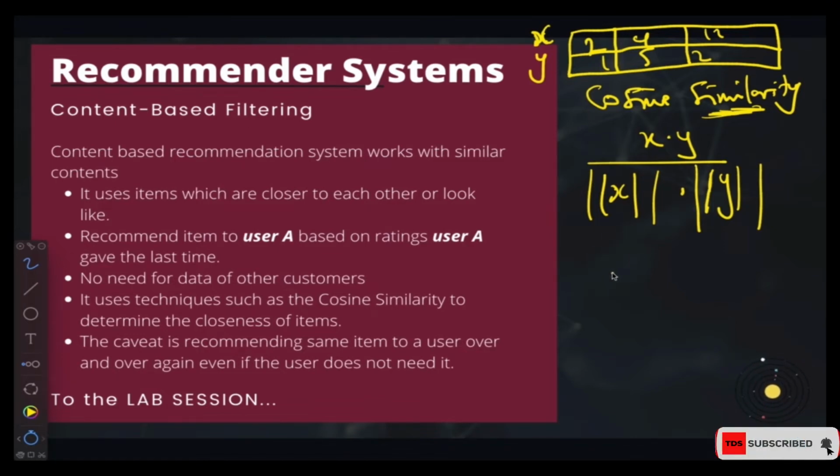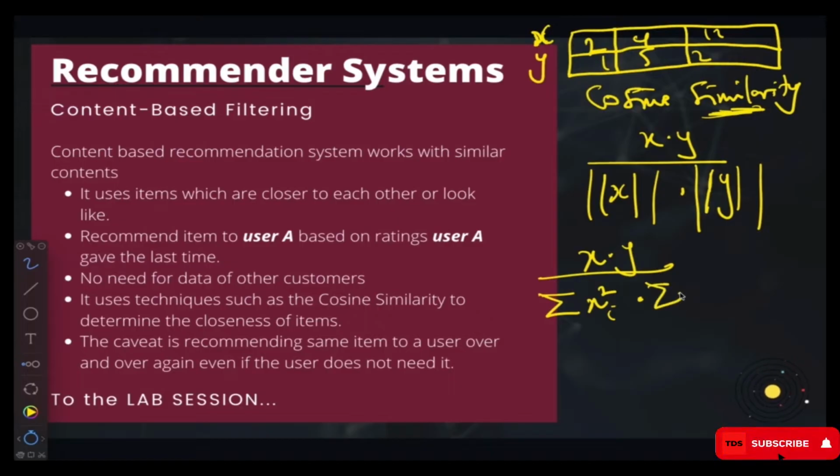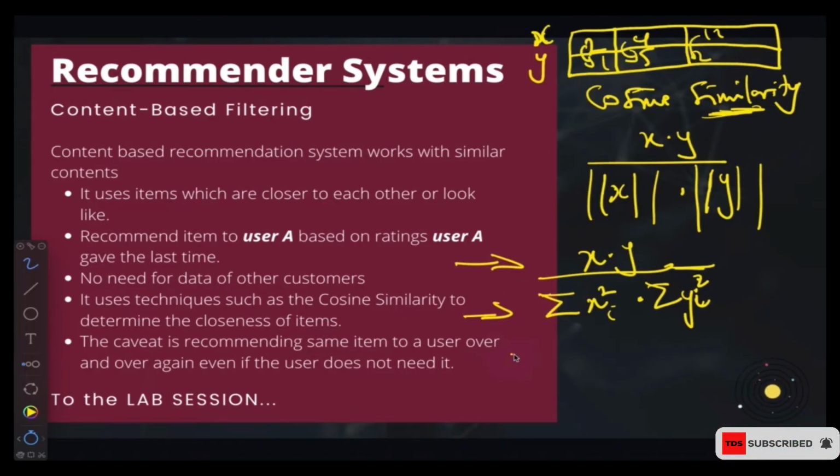Let me expand this one further so that you will get to understand it. This is nothing but the summation of x_i y_i divided by the summation of all x_i squared, multiplied by the summation of all y_i squared. So in the example, I'm going to do it for the numerator and the denominator. For the numerator, this multiplied by that, this multiplied by that, this multiplied by that, and then you find the summation of that.